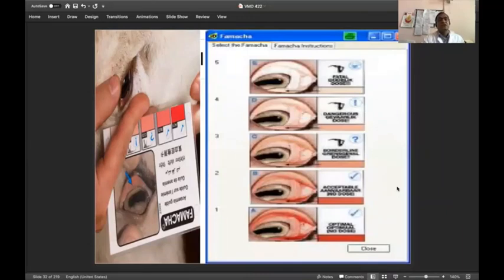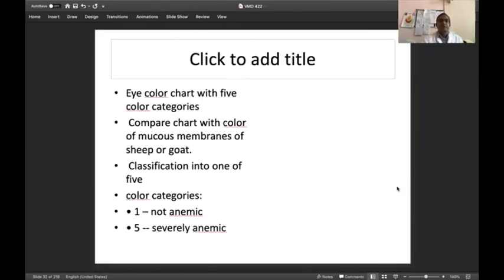As you see on your PPT, we are comparing 5 types of color. It indicates whether the animal is suffering from severe anemia, moderate anemia, mild anemia, or the animal is normal. So this FAMACHA technique is very important for diagnosis of Haemonchus contortus worms in field or farm conditions where a large number of animals require diagnosis, because it is very, very difficult to go for fecal examination of 100 or 200 animals.